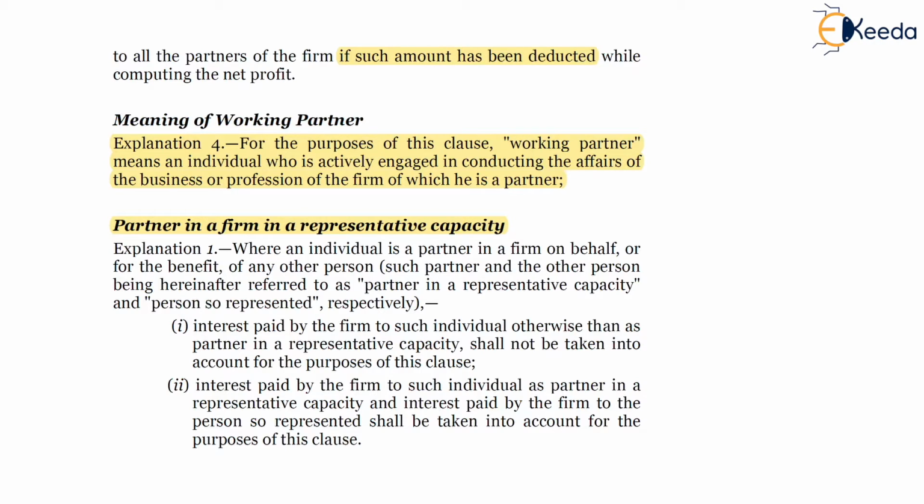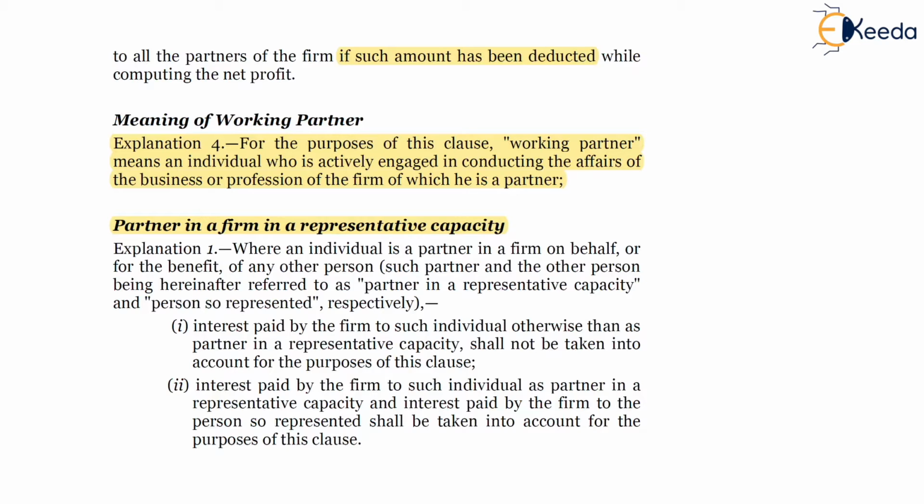If the interest is received by HUF as a partner of the firm, then the provisions of section 40B will be applicable to HUF as well. So for the applicability of section 40B, the person could be an individual or in the form of HUF. If they are partners, then section 40B will be applicable. If they are not partners, then 40B won't be applicable.